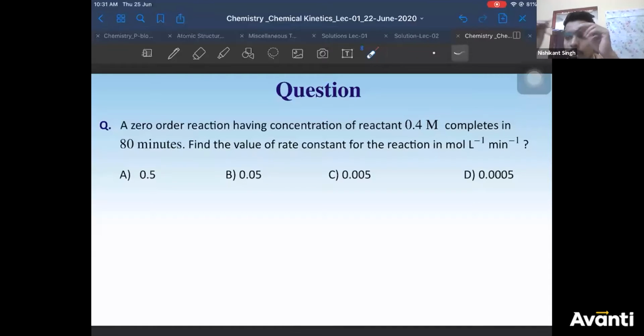What does it mean? You know it better. And which formula to use? You know that also better. You can start solving it. So initial concentration is given, rate constant is asked, time is given. Which time is given? You have to figure out.